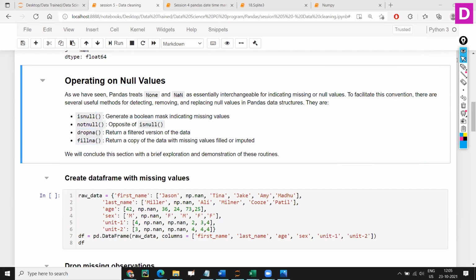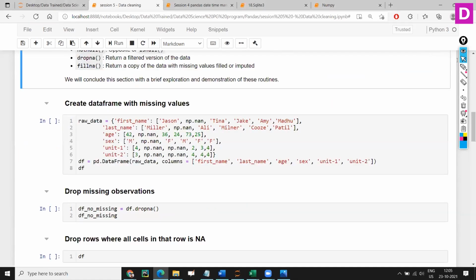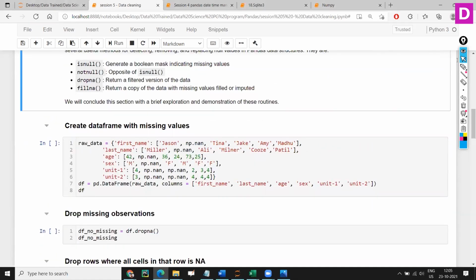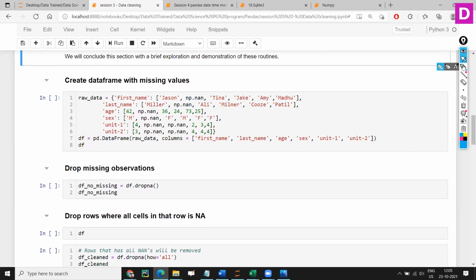We have seen already, but we'll try to deal with it in some different way, right? So using some different techniques, because our topic is data cleaning. We will see how to clean the data. Now let's look into it.